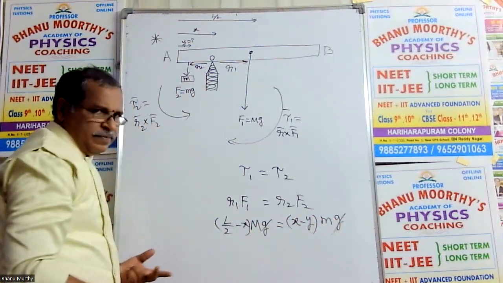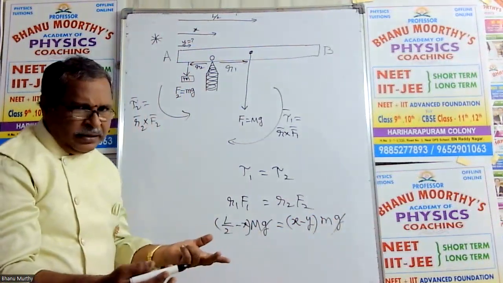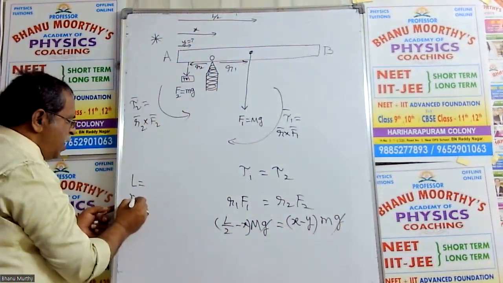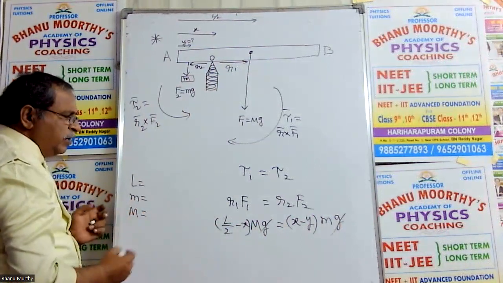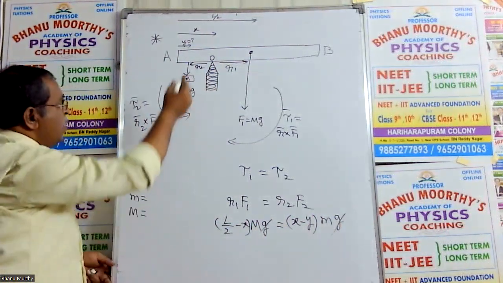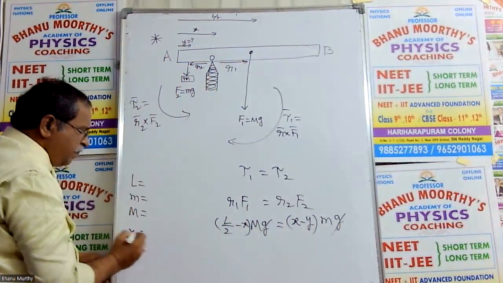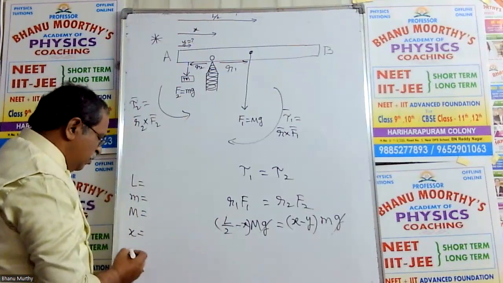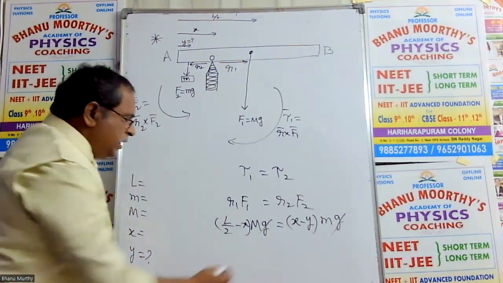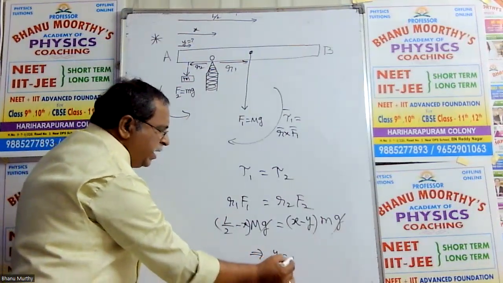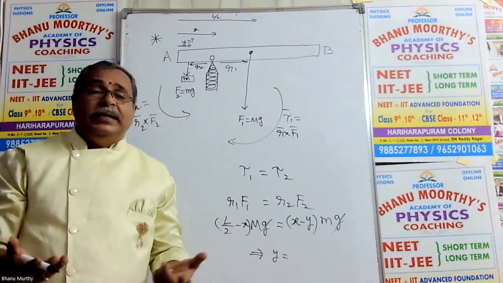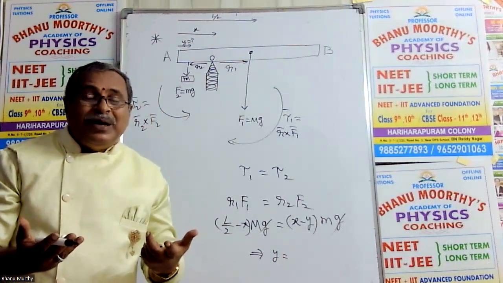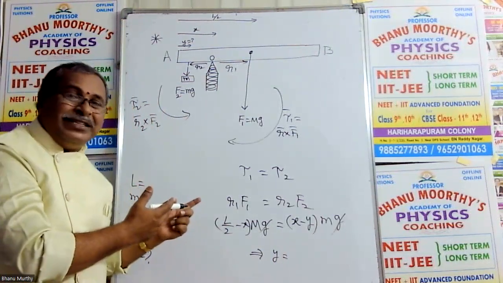g gets cancelled. From this relation, my dear students, if length is given, small mass is given, capital M is given, everything is given, position X also is given, position of the fulcrum is given in centimeters, then you can find out Y. From this relation, we can find out Y. My dear students, NEET aspirants and IIT aspirants, this type of question comes in entrance examinations. Then you have to observe this concept.